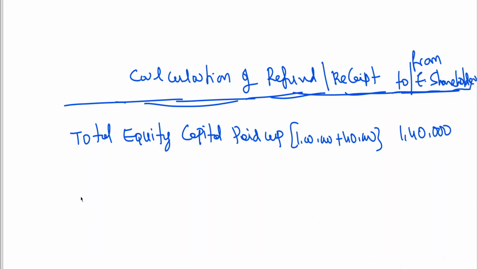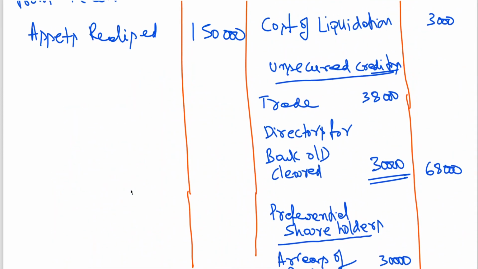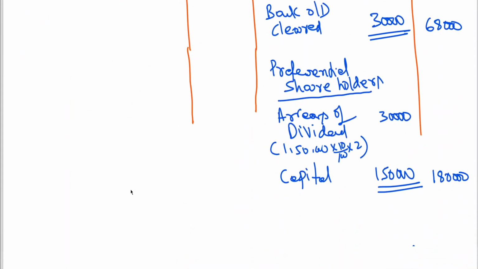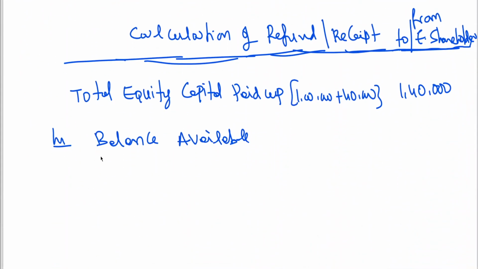It is coming to 1,40,000, less balance available. First I am starting with the receipt side here. 1,03,300 plus 1,50,000